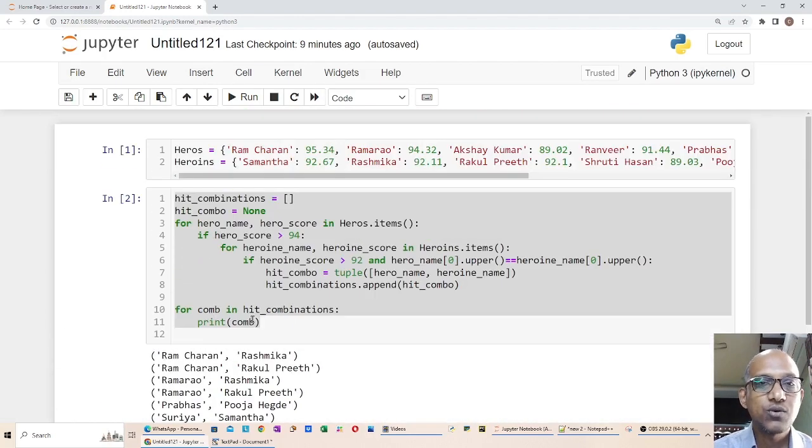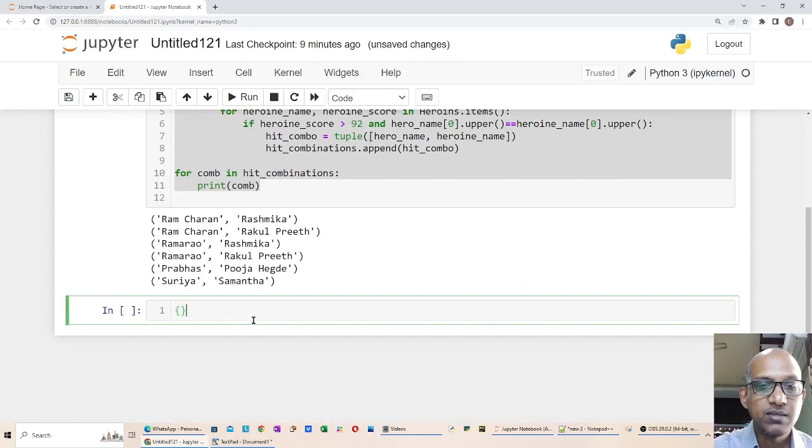I am going to write a list comprehension which saves all my hit combinations, hit pairs. First I iterate over each pair: hero name, hero score in heroes.items().